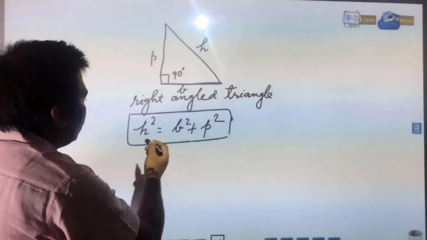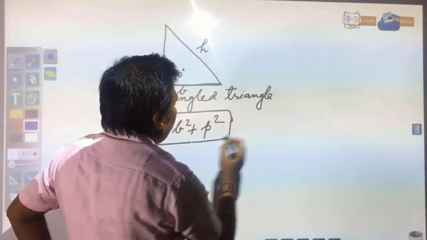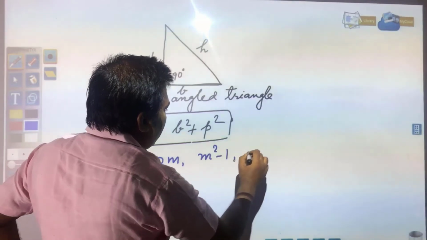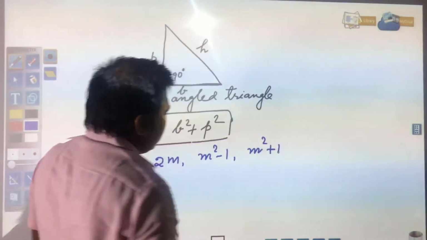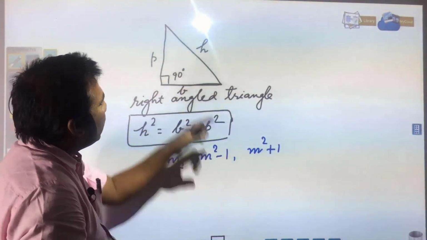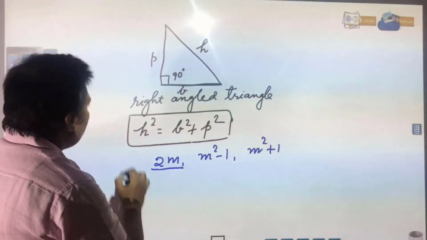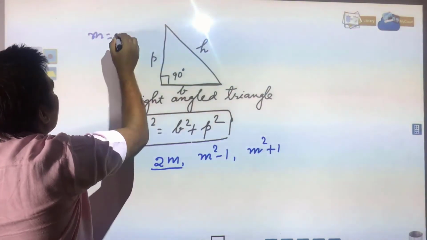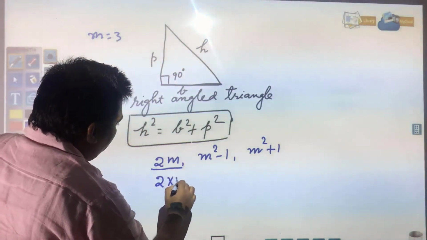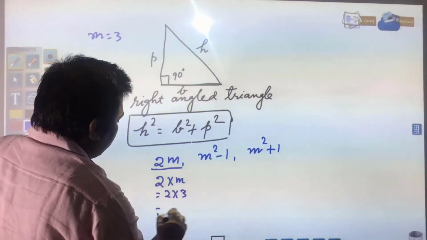So, what will those triplets be? How can you find them? Here you see the formula you have: 2m, m square minus 1 and m square plus 1. This one will be the smaller side, suppose the base, this will be the perpendicular and this will be your hypotenuse. Suppose m is equal to 3. So 2m will be 2 into m, which means 2 into 3, which is 6.